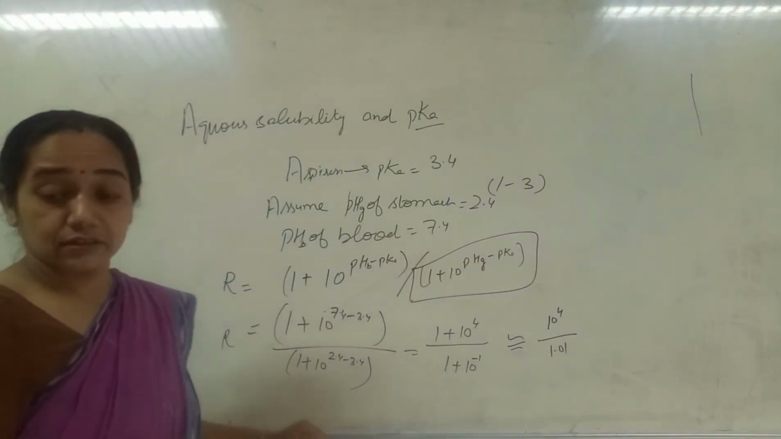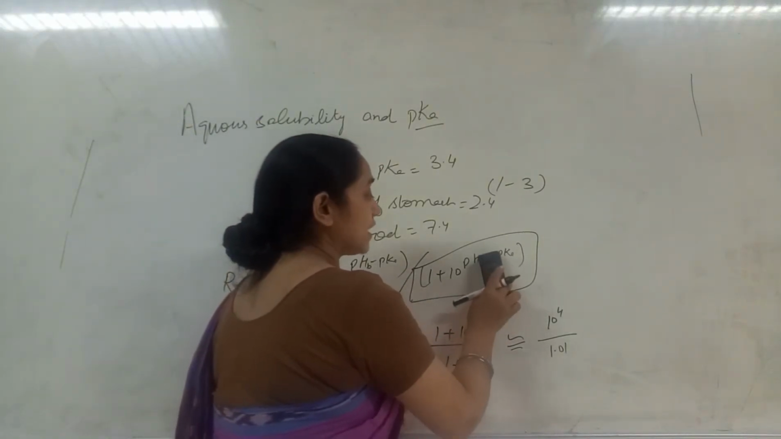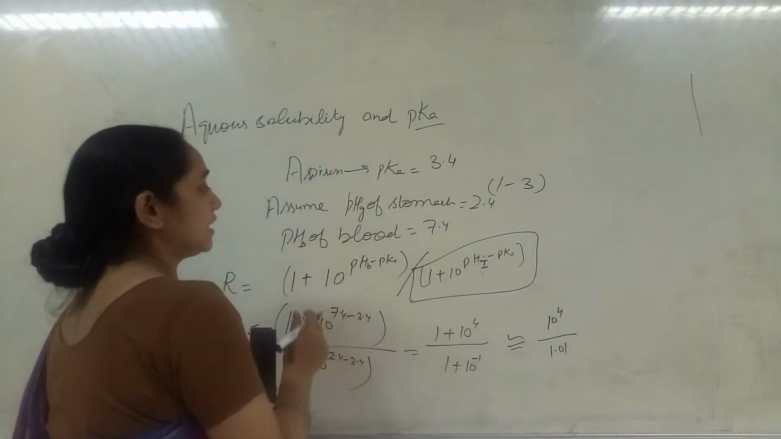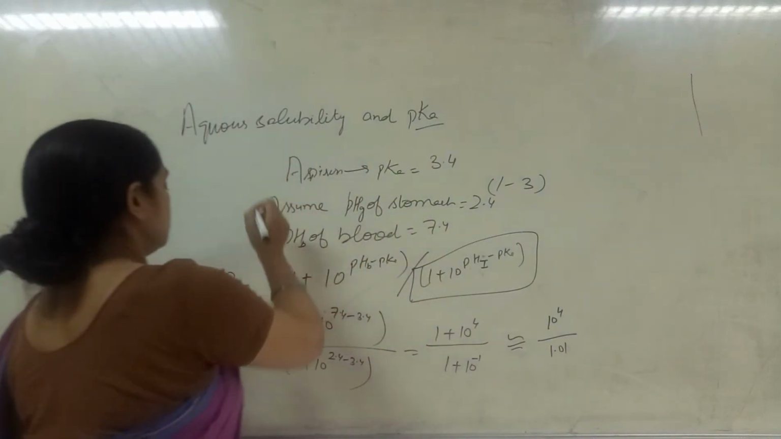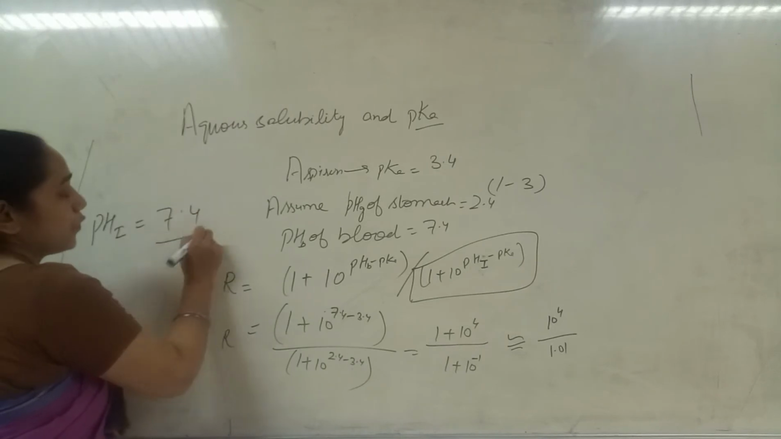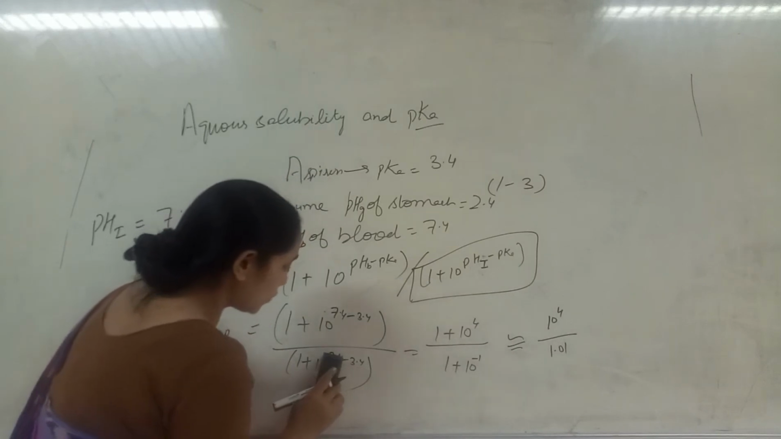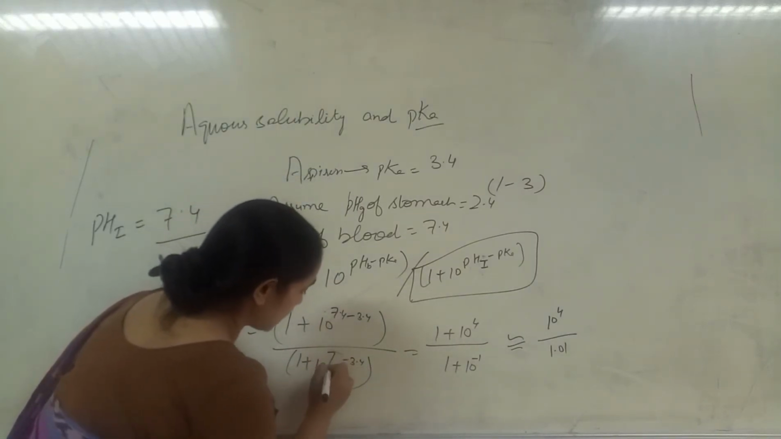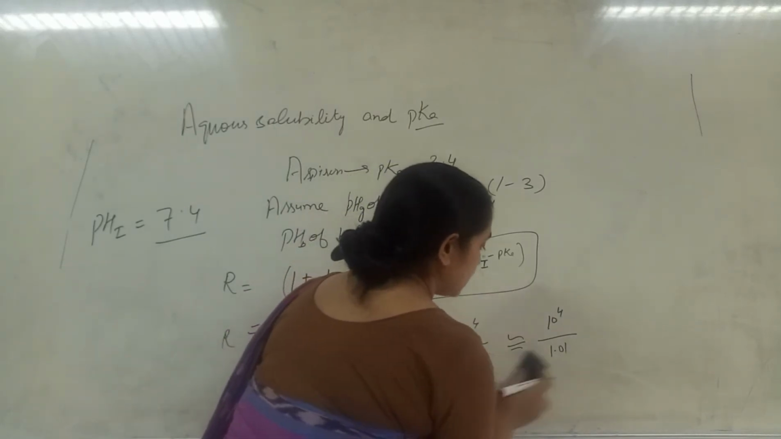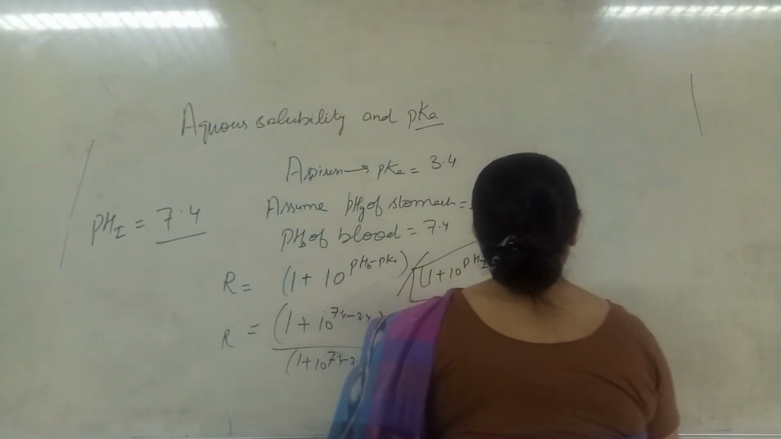But if, in place of the pH of the gastric fluid, we take the pH of the intestinal fluid, for example, the pH of intestinal fluid is 7.4. Now, if it is 7.4, then the calculation changes over here. It is 7.4, then again it will be 4, and then 10 raised to the power 4, and it will be equal to 1.